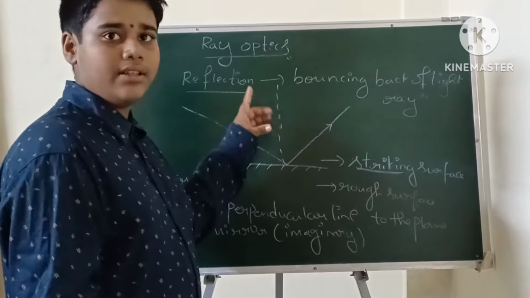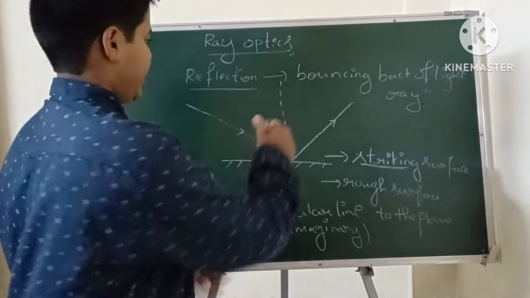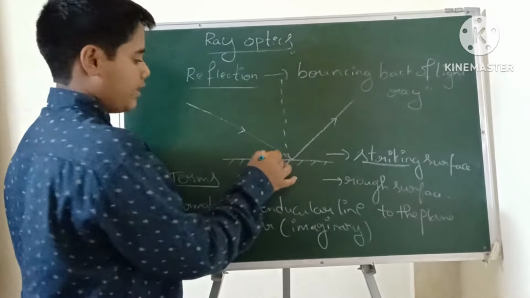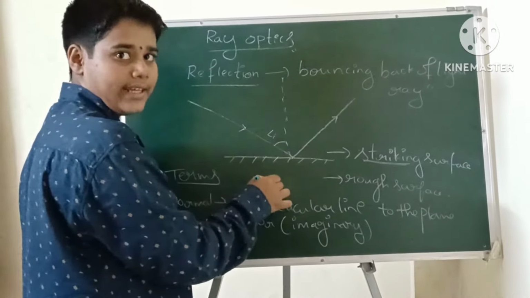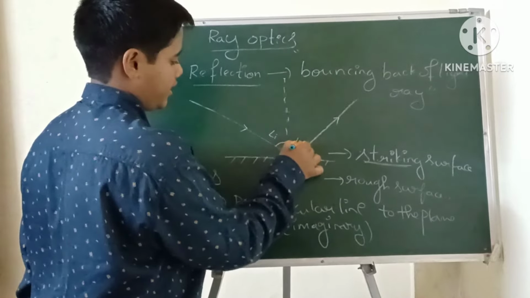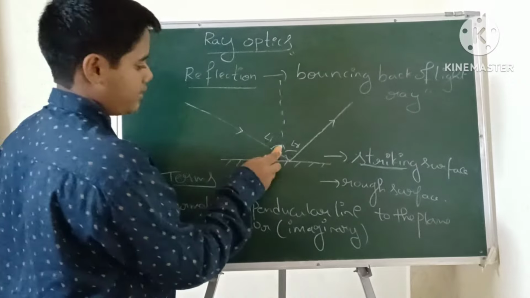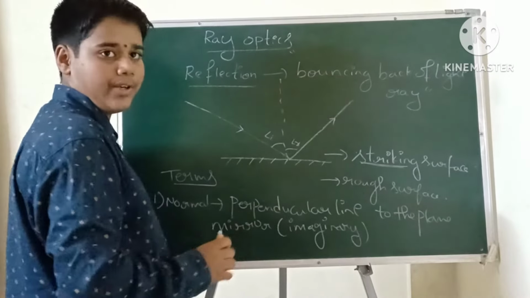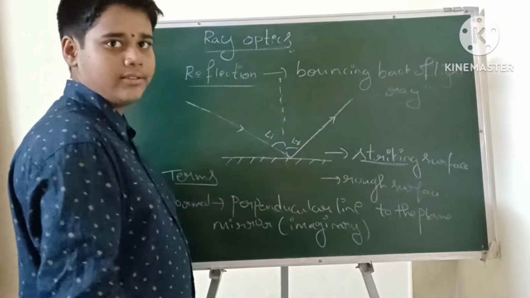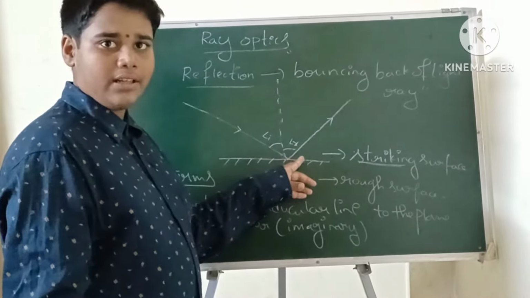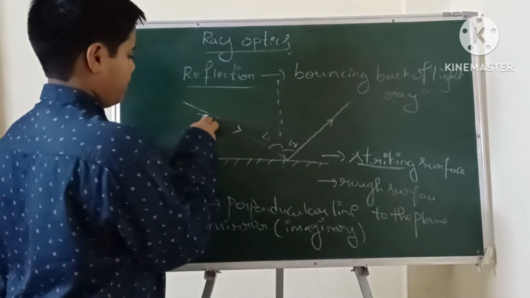We have to imagine this normal. What is the characteristic of normal? Normal divides the two angles. This is the angle of incidence and this is the angle of reflection. It divides the incident ray and the reflecting ray. This is the incident ray, this is the reflecting ray.